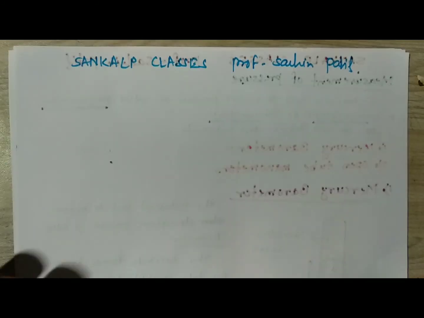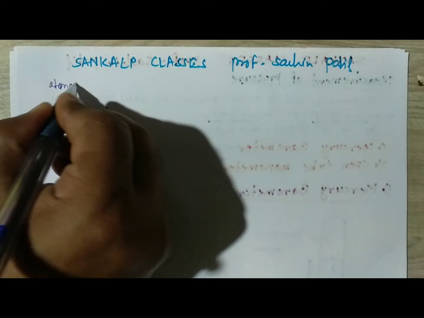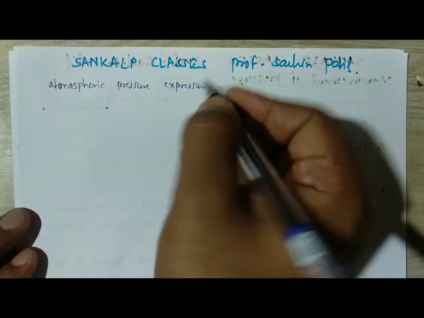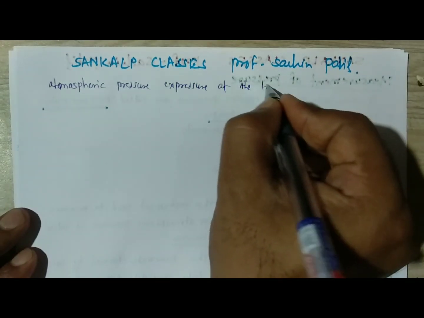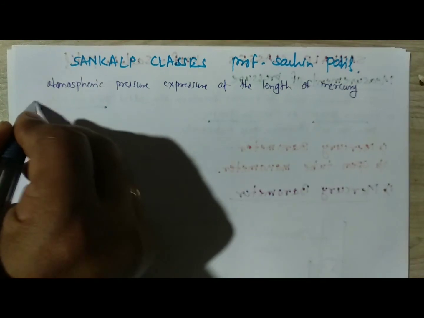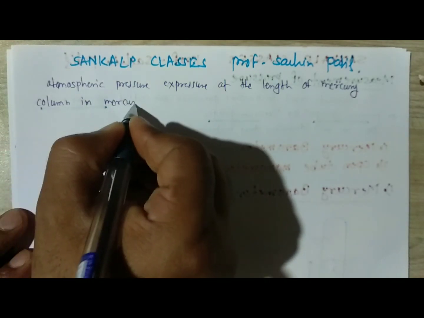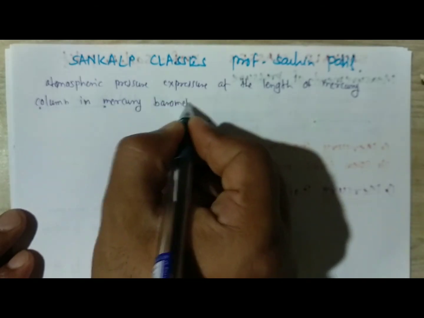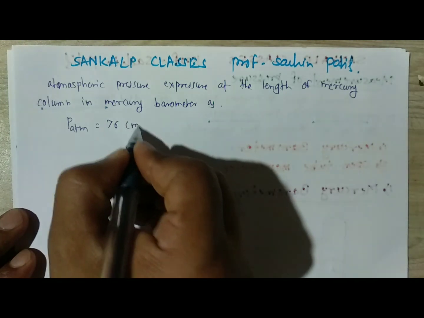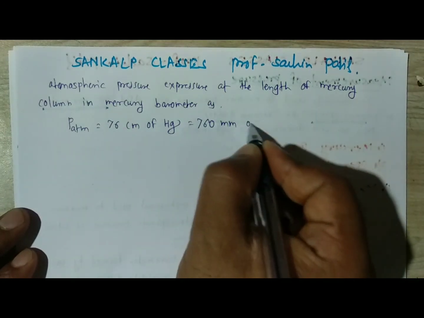Now the atmospheric pressure is generally expressed as the length of mercury column in a mercury barometer as P ATM is equal to 76 cm of Hg. It is also 760 mm of Hg.